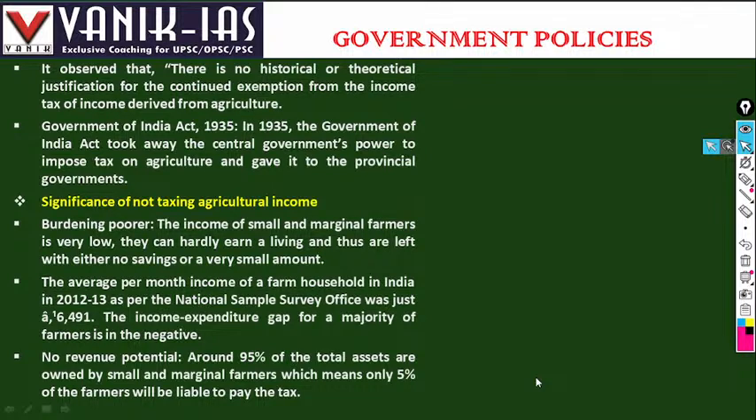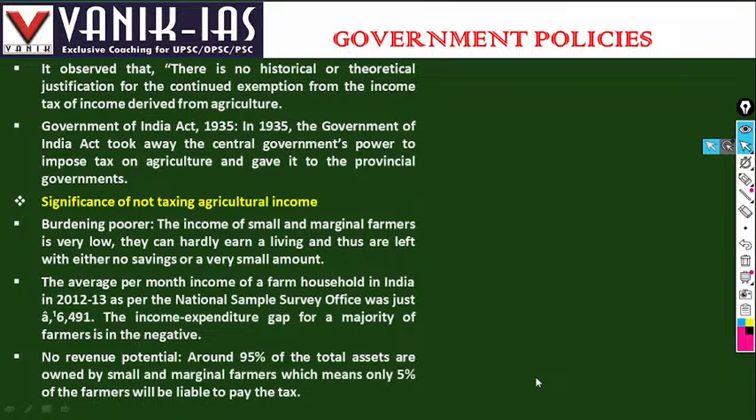The income-expenditure gap for the majority of farmers is negative. That means they spend more than they earn. The expenditure of an agricultural family is more than the income they get. Imposing a tax on them would be a further burden, with no revenue potential.